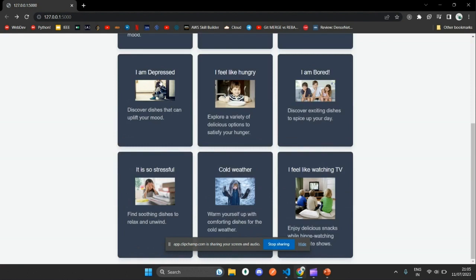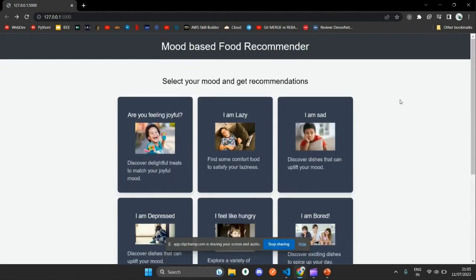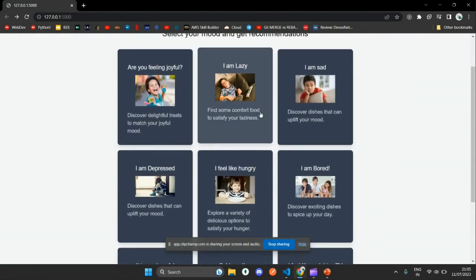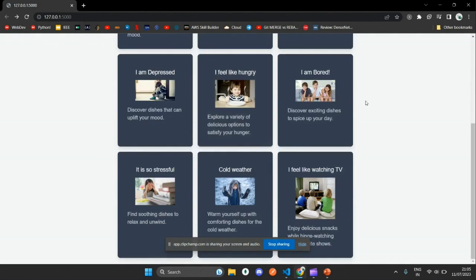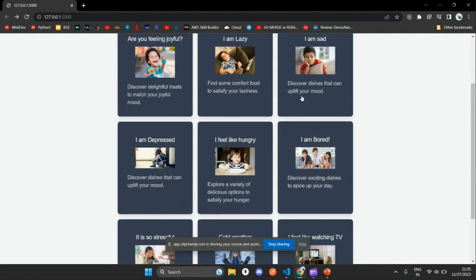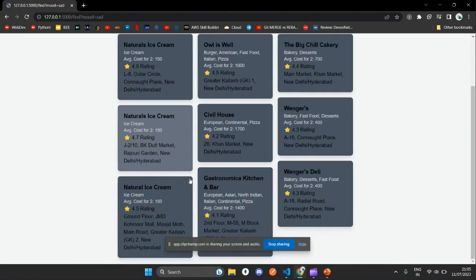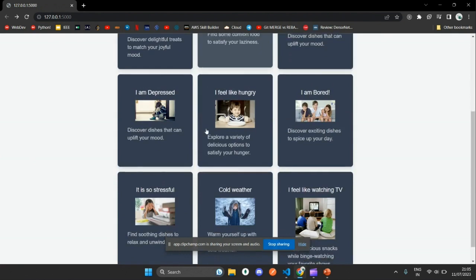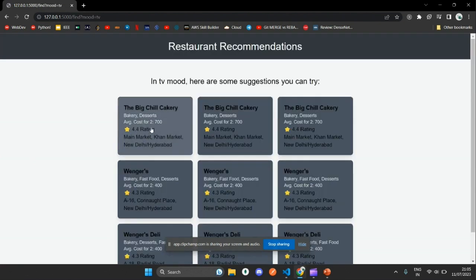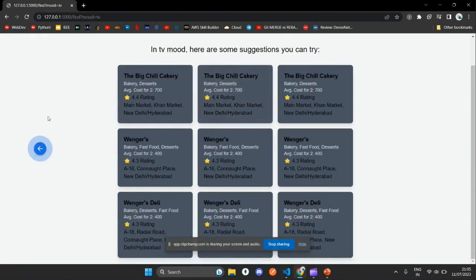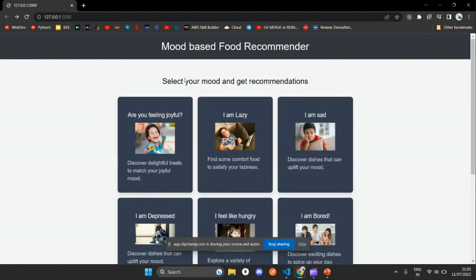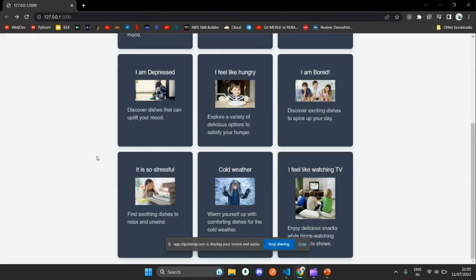We have used Tailwind CSS and Bootstrap as well for the UI. These are the 9 different mood recommendations by our model. If you feel like any of the moods here, just click on the card and you will get the appropriate restaurant recommendations. Like you can see, these are the 9 restaurant recommendations ordered by average aggregate rating by our model. If you feel like watching TV, if you click on this card, you will get the appropriate recommendations as well. Pretty straightforward.